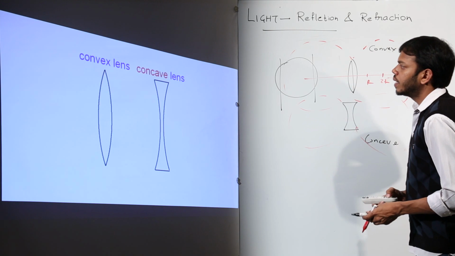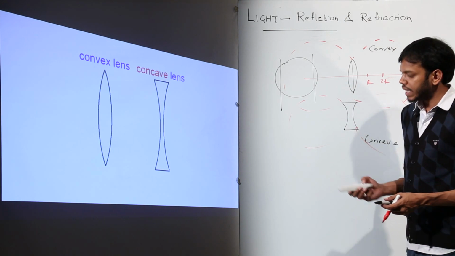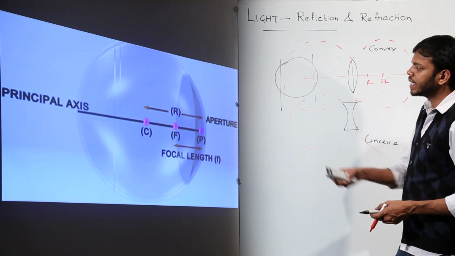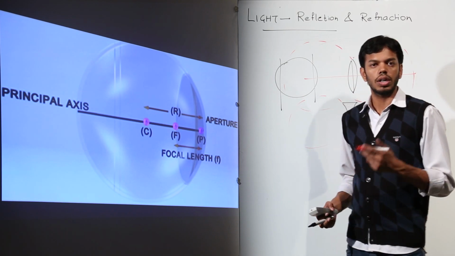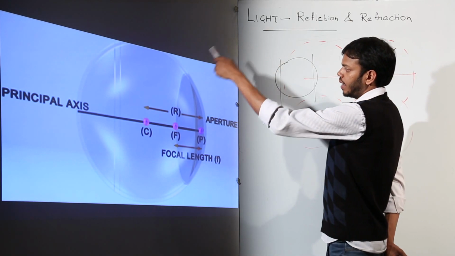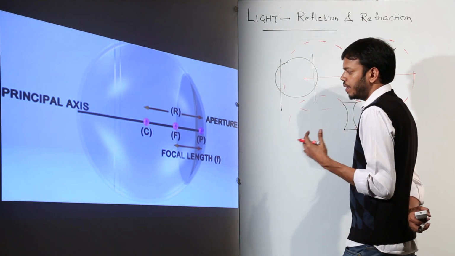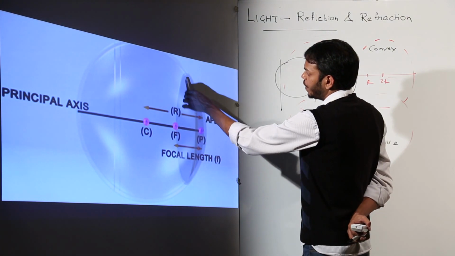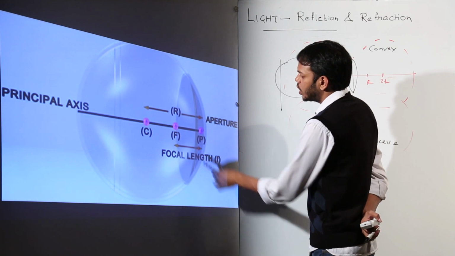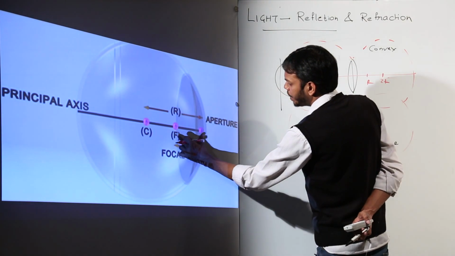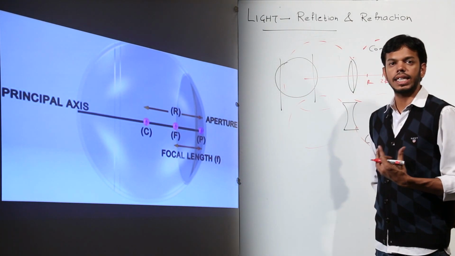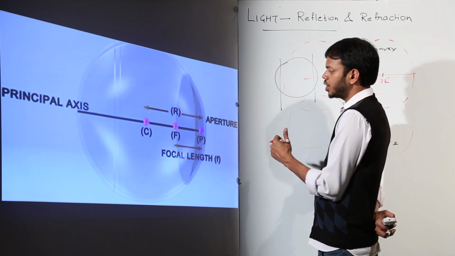Let's see. These are our two lenses, the convex lens and the concave lens, and this is a diagram which clearly shows how lenses are formed. We have taken a spherical glass medium, out of which we are going to take this much. This depth up to which the lens is taken is called the aperture.